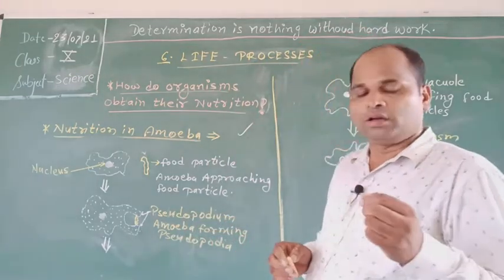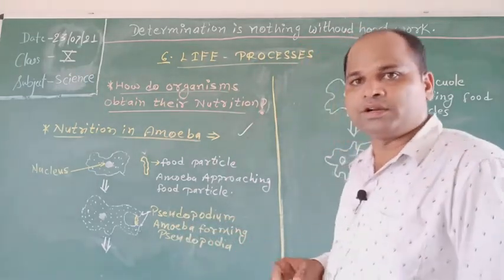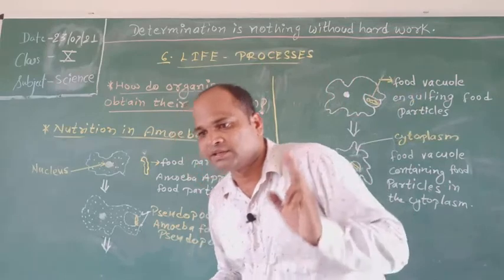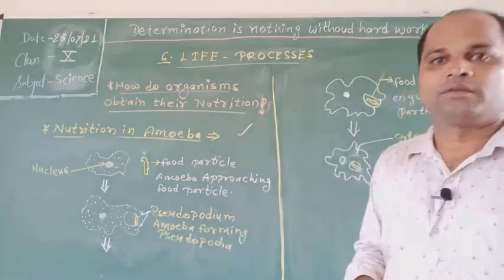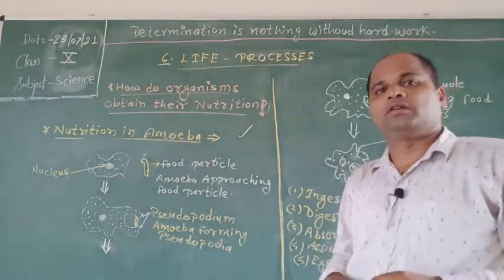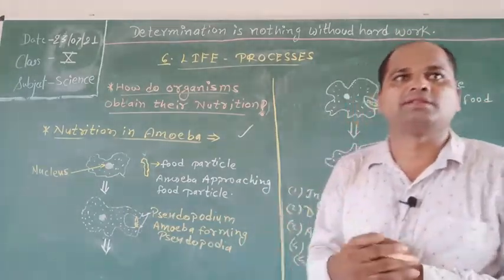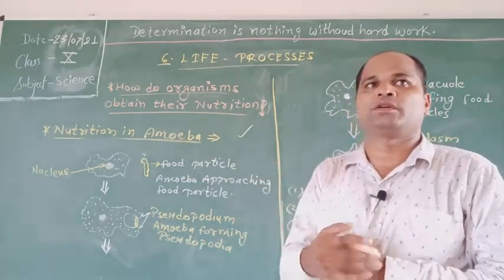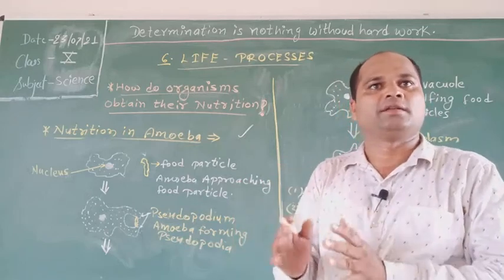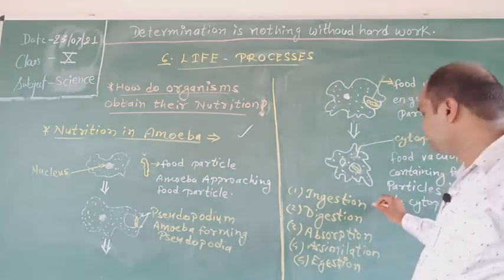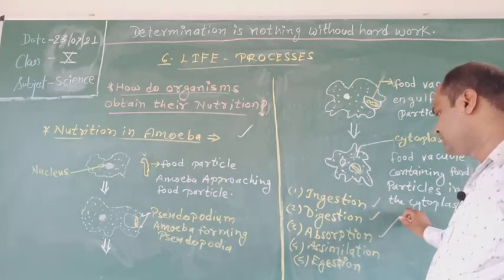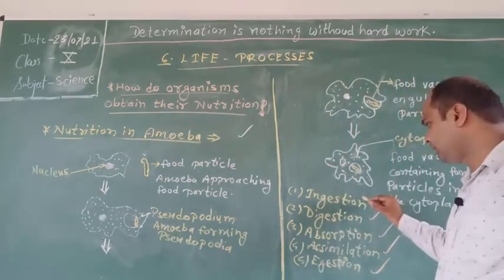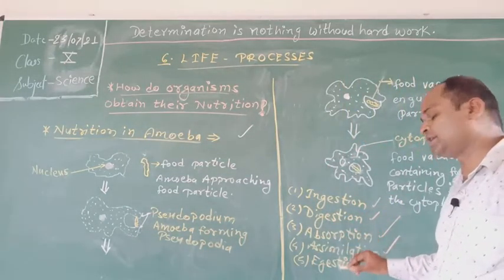Student, nutrition in amoeba is completed in 4 stages, sorry, 5 stages. Amoeba is a unicellular and one of the simplest holozoic organisms. The nutrition in amoeba takes place in the following steps: ingestion, digestion, absorption, assimilation, and egestion. I will deal with them one by one.